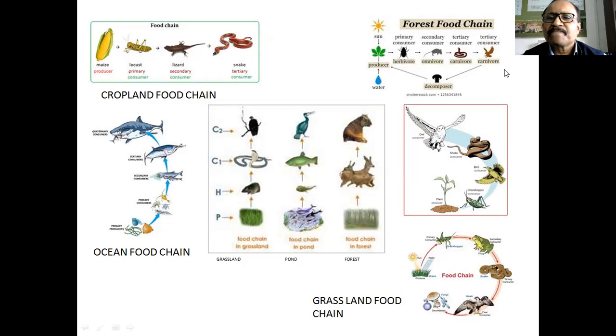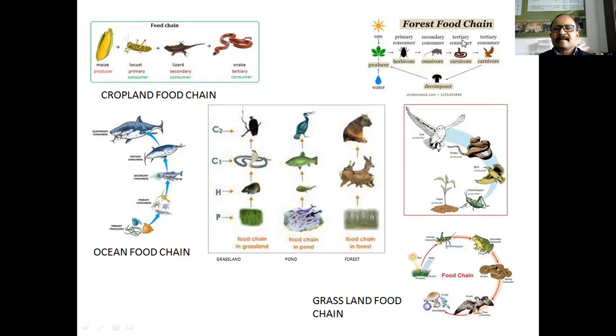This is the forest food chain. The second type of food chain is the forest food chain. In the forest, the primary consumers are some insects, then rabbits, then deer, bear, etc., cattle. Okay, these animals feed on the forest plants. Then secondary consumers are the carnivorous animals: wolves, jackals, rats. These are included in secondary consumers. These secondary consumer animals feed on the primary consumer animals.